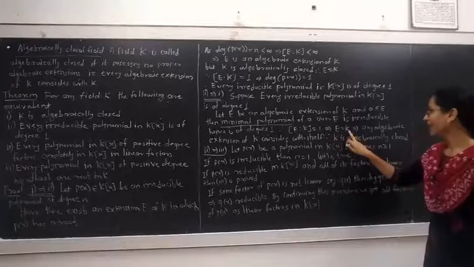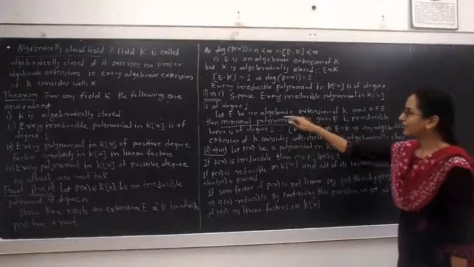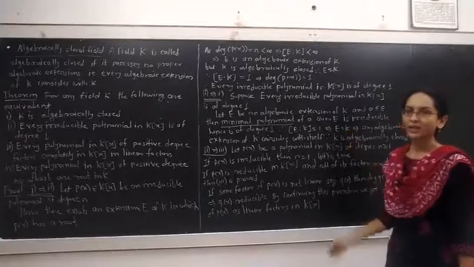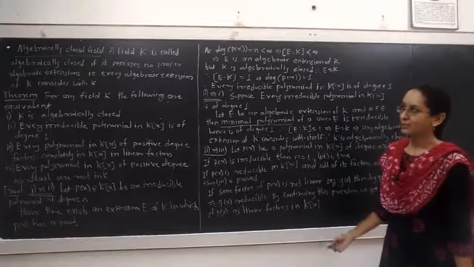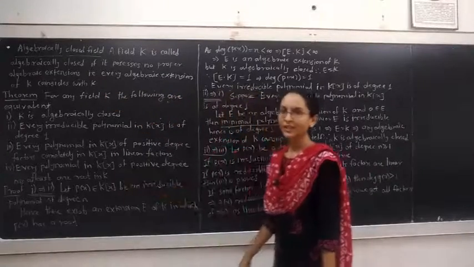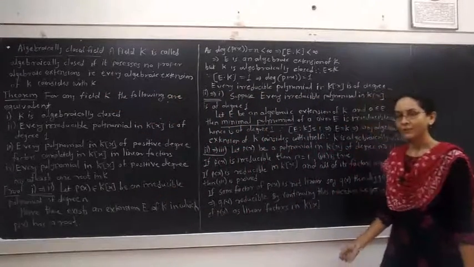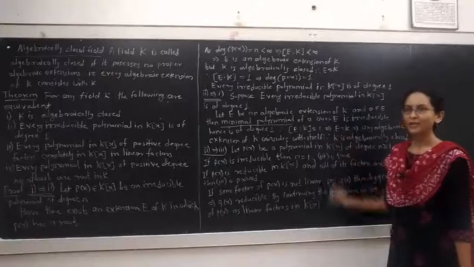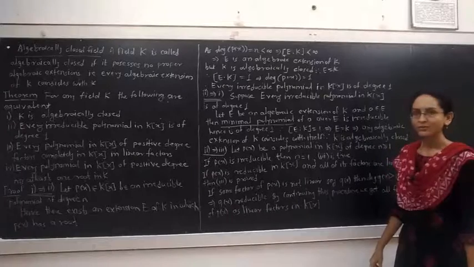E is equal to K. We assumed that E is an algebraic extension of K and proved that E is equal to K. Hence, K is algebraically closed because every algebraic extension of K coincides with K. E is an algebraic extension of K and we proved that E is equal to K. It coincides with K, therefore K is an algebraically closed field.